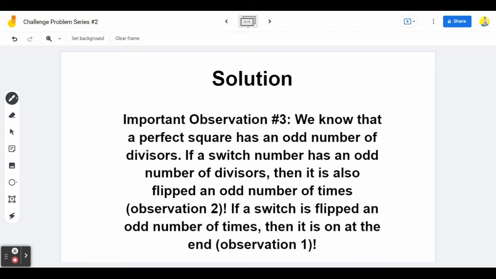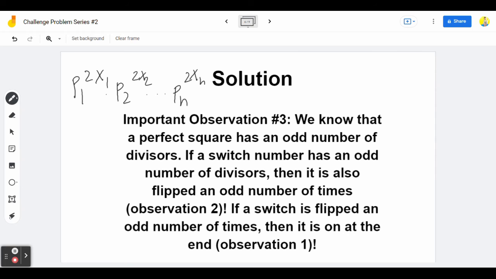The third important observation is that we know that a perfect square has an odd number of divisors. If a switch number has an odd number of divisors, then it's also flipped an odd number of times by observation number 2. If a switch is flipped an odd number of times, then it's on at the end, which is observation number 1. Well, how do we know that a perfect square has an odd number of divisors? This can be easily seen if we just write the prime factorization of a perfect square. The prime factorization of a perfect square is just in the form of p1 to the 2x1 times p2 to the 2x2 on to pn to the 2xn.